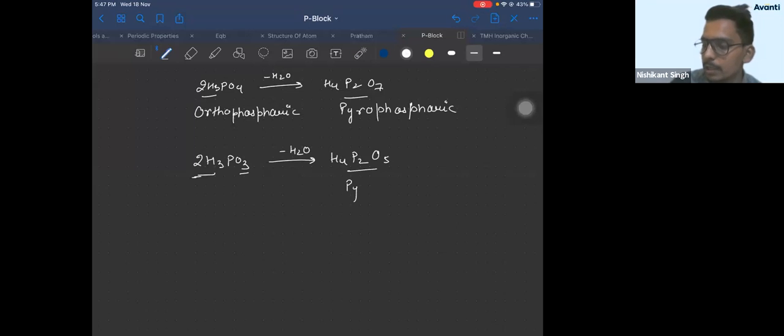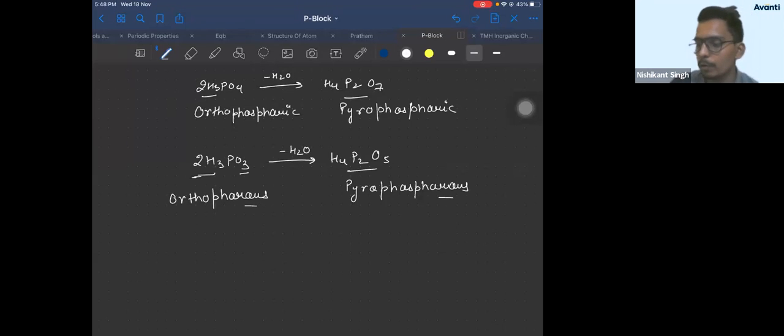Why pyrophosphorus? Because it has been obtained by removal of water from orthophosphorus acid. So phosphorus में से water निकालोगे तो pyrophosphorus मिलेगा, and phosphoric में से water निकालोगे तो pyrophosphoric मिलेगा.